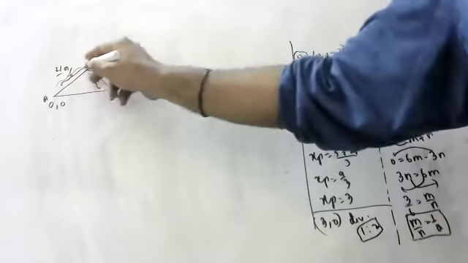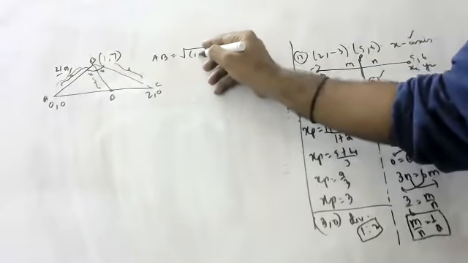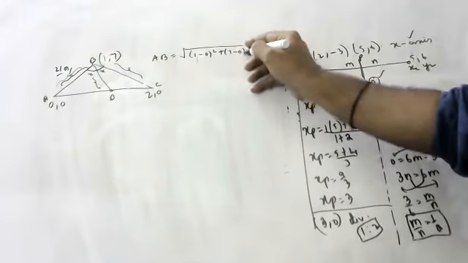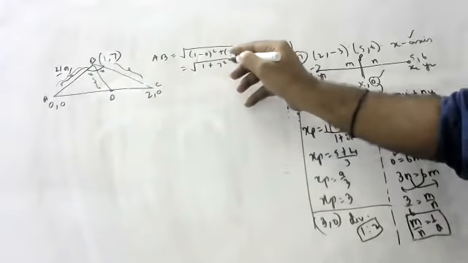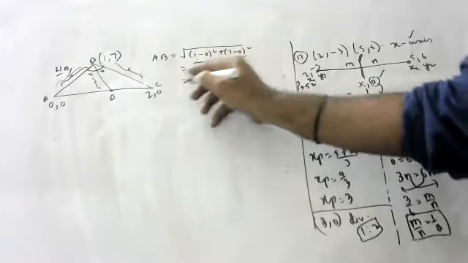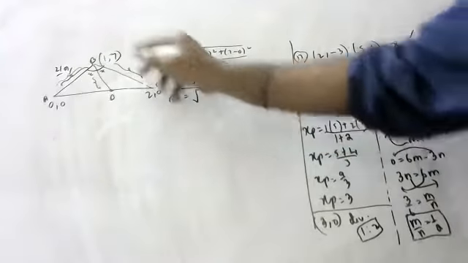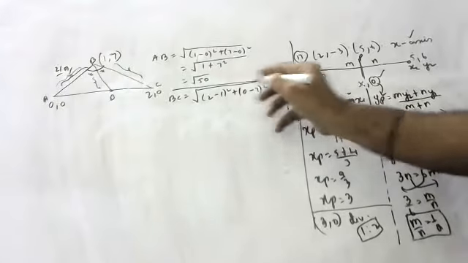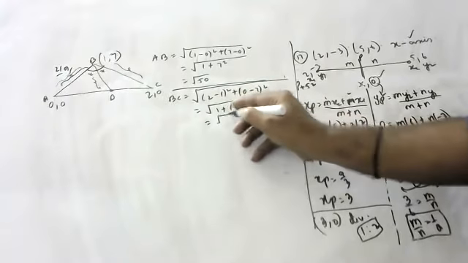Can anyone tell me the AB distance formula, children? AB is under root of (x2 minus x1) whole square plus (y2 minus y1) whole square, so (1 minus 0) whole square plus (7 minus 0) whole square, 1 square plus 7 square, 1 plus 49, 50, root 50. In the same way, BC: under root of (2 minus 1) whole square plus (0 minus 7) whole square, under root of 1 square plus minus 7 whole square, under root of 50.